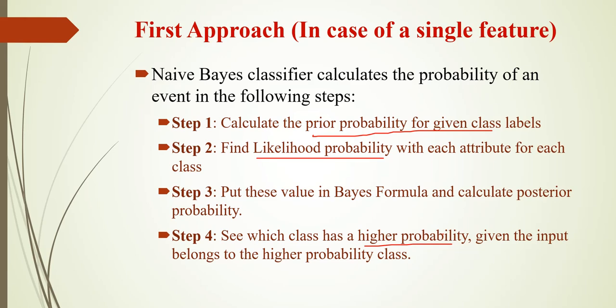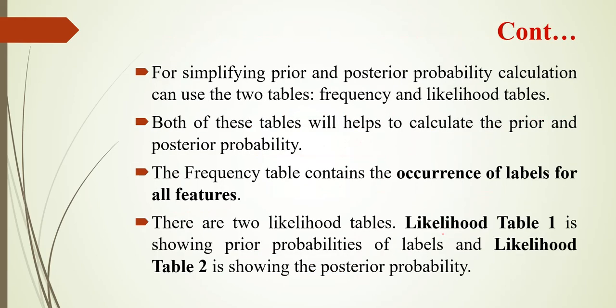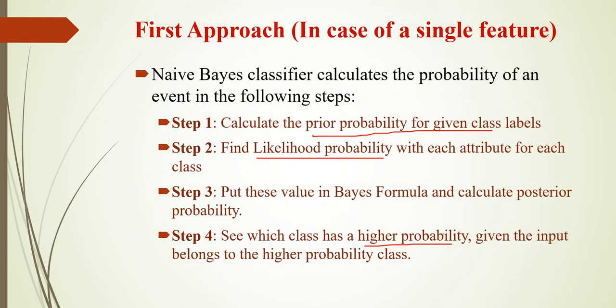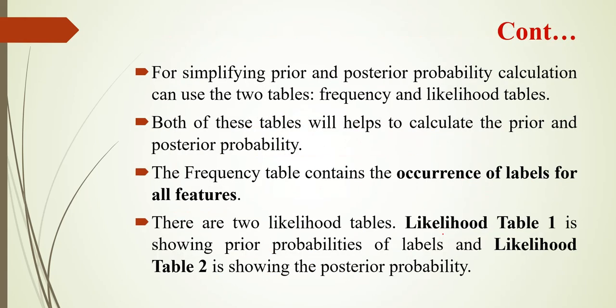Now let us check it with an example. To simplify the prior and posterior probability calculation, we will use two tables. The first table is called the frequency table and the next is called the likelihood table. Both tables help calculate the prior and posterior probability. The frequency table contains the occurrence of labels for all the features.